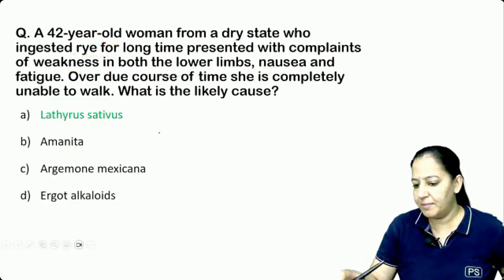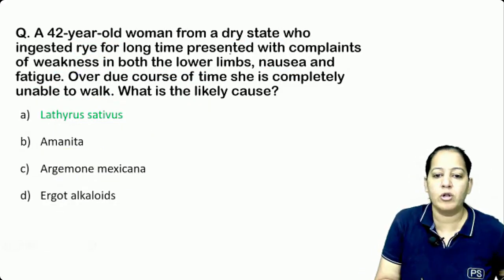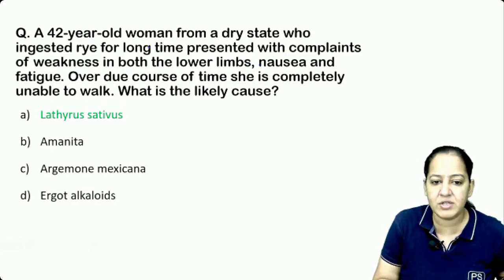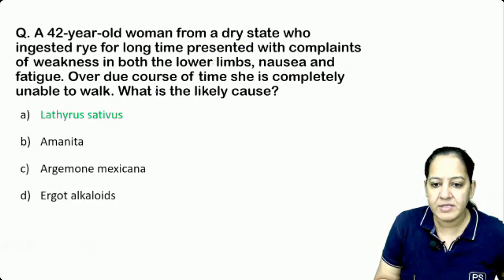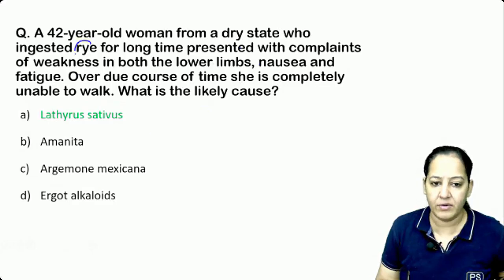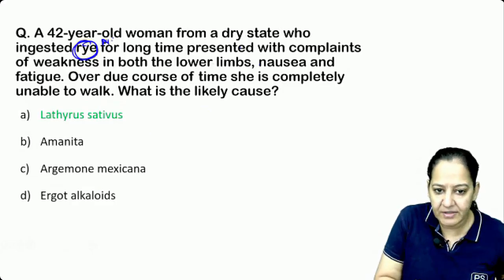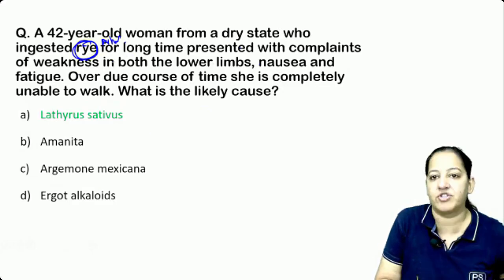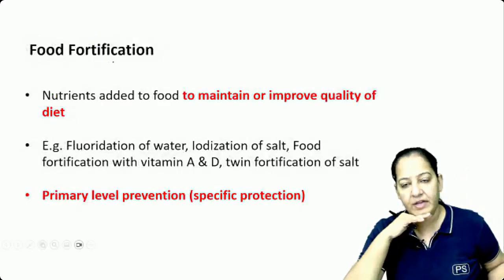So they are talking about a female consuming, although rye, a better question would have been, instead of rye, if they gave arhar dal or some pulses, it was a better question. They are talking about Lathyrus sativus only. So the correct answer is A only. Can we go to the next question?